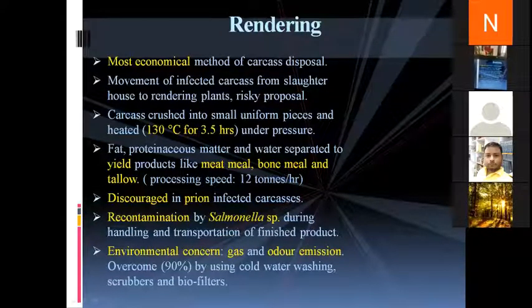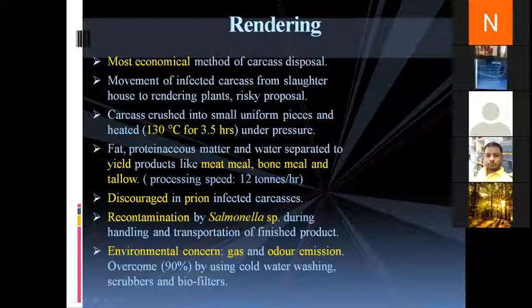Secondly, the product produced cannot be used universally. It has limited application for industrial purposes. You cannot use the fat for edible purposes, and the meat meal produced is of inferior quality.